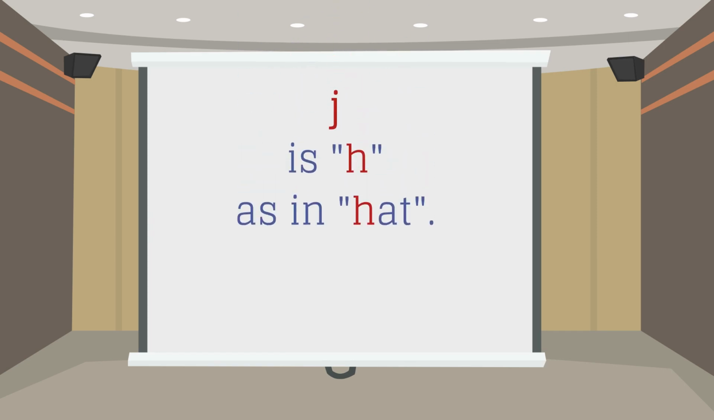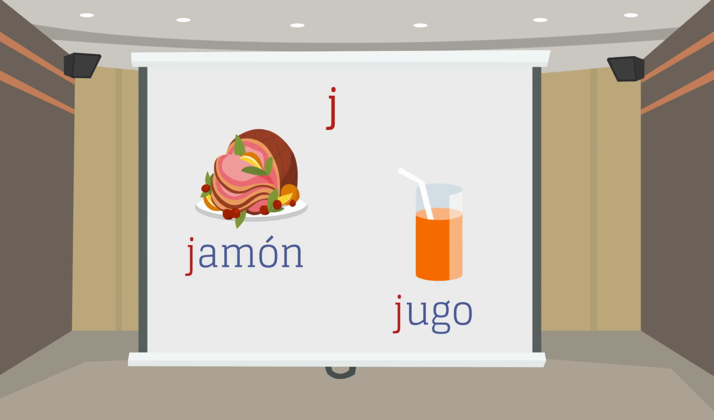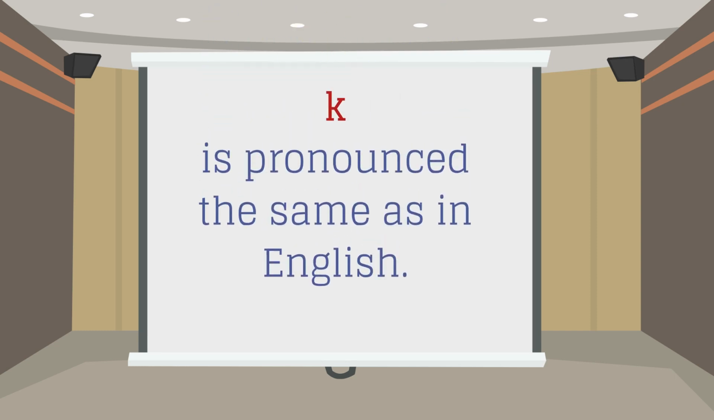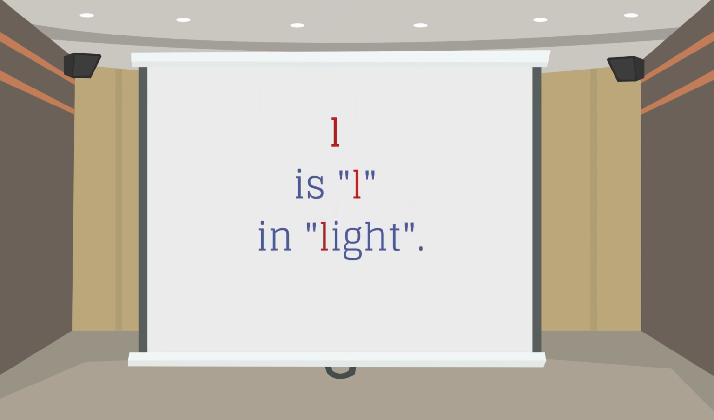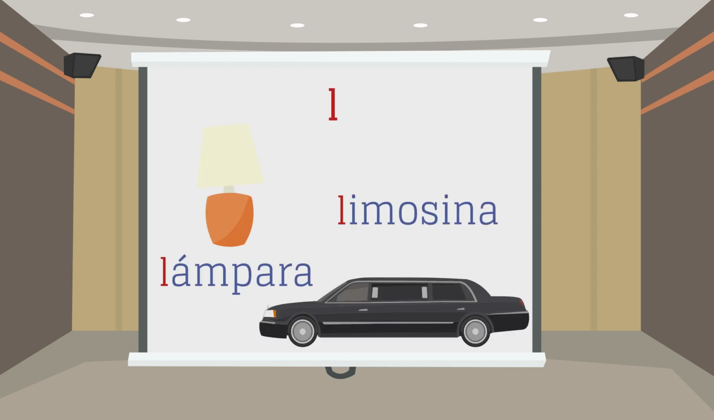J pronounced as H in hat. Jamón, jugo. K is pronounced the same way as in English. Karate, koala. L is pronounced L as in light. Lámpara, limosina.